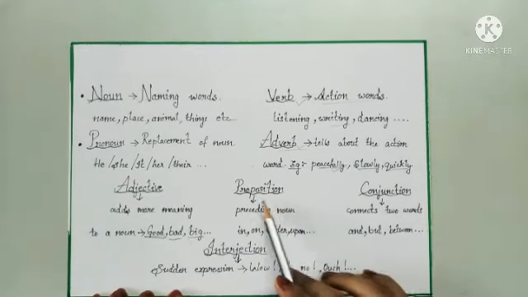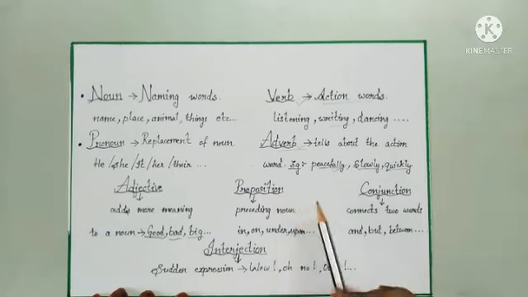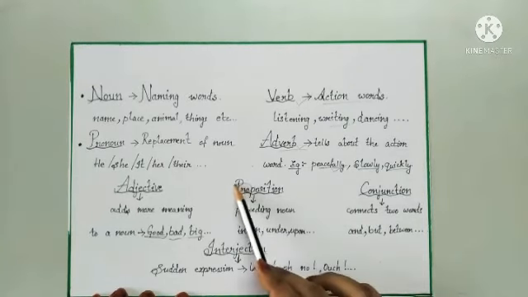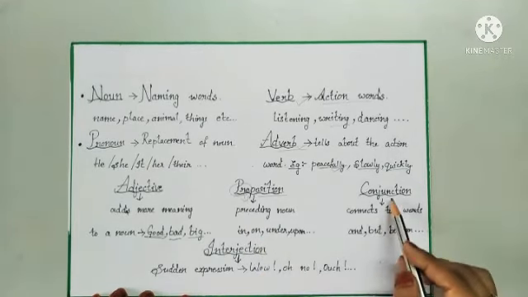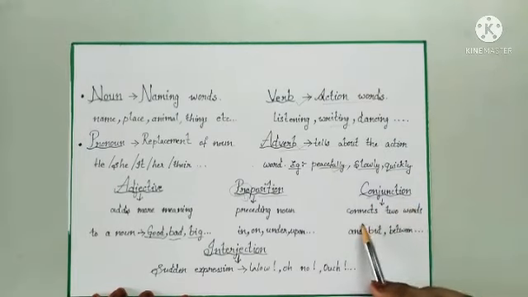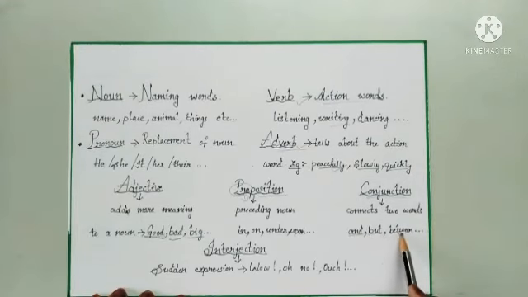Next one, preposition. The word itself says pre. It means preceding. It tells about the position of things. For example, in, on, under, upon, etc. Coming to the next one, conjunction. It connects two words or two sentences. For example, and, but, between, among, etc.